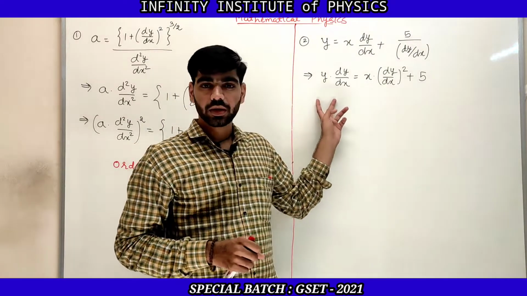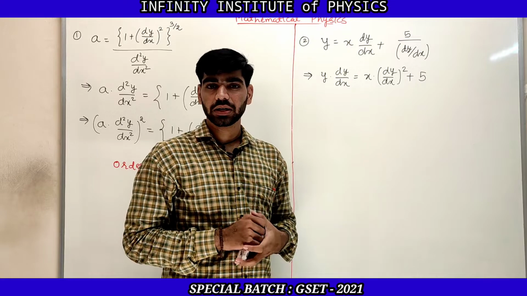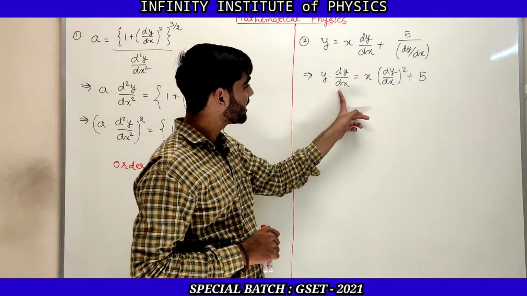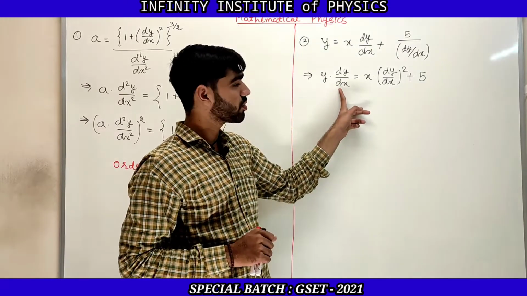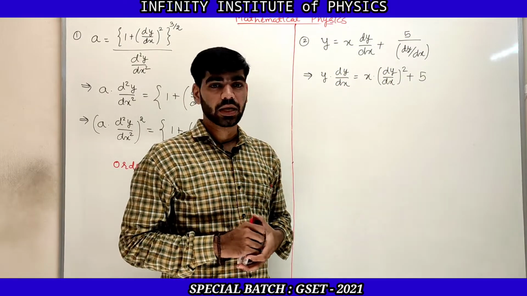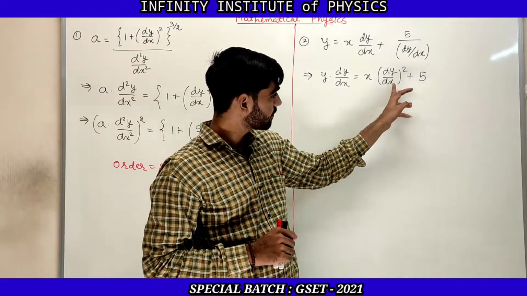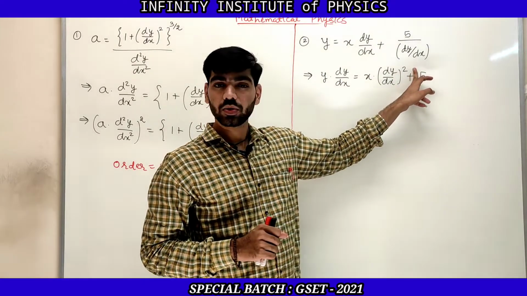Now let us see what the highest order derivative in this equation is, that is dy by dx. Here you have dy by dx, here also you have dy by dx. But on the right hand side you can see dy by dx whole raised to 2.